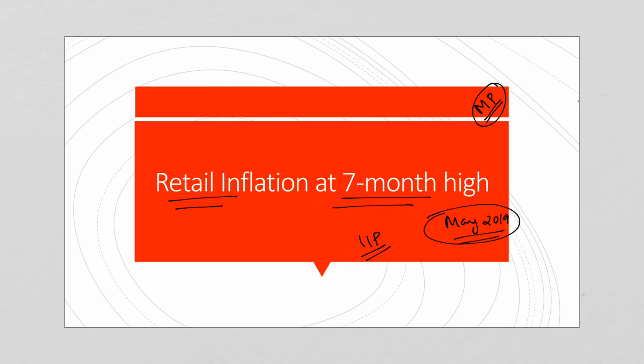So this is a very important topic for your preliminary as well as your mains examination from your UPSC perspective. Now IIP, retail inflation, CPI, etc. are very important for your preliminary examination. Monetary policy, the relevance of monetary policy, etc. are very important for your mains perspective. So this is also an important topic for your RBI grade B preparations and also other competitive examinations.